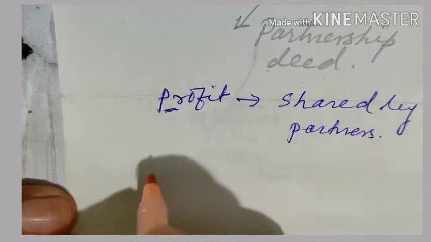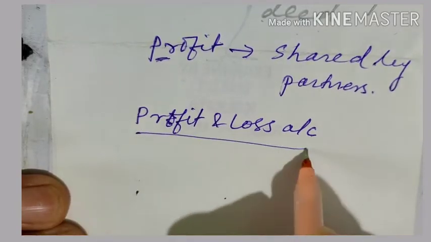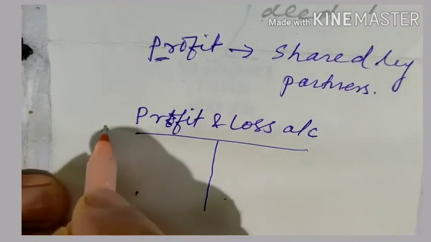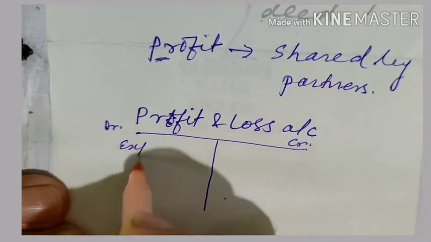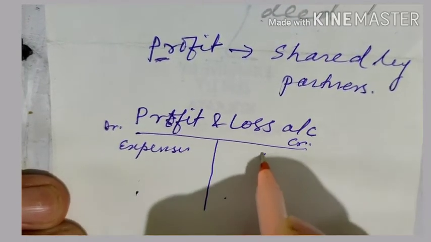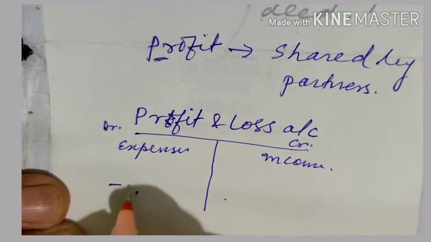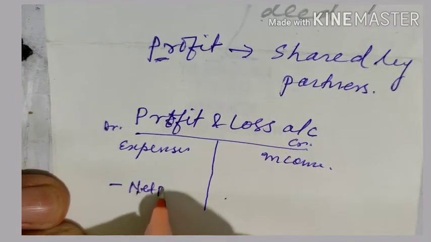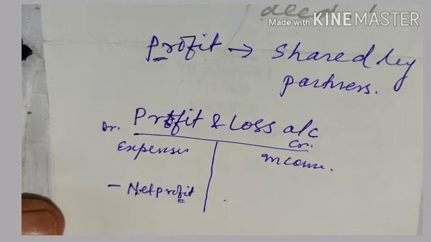So to find out the profit, the profit and loss account is prepared, and you know the profit and loss account is prepared this way. This is your debit and this is your credit. On this side you write all the expenses and on this side you have the income, and the remaining amount is here, the net profit of the business. Now this net profit of the business will be distributed among the partners.